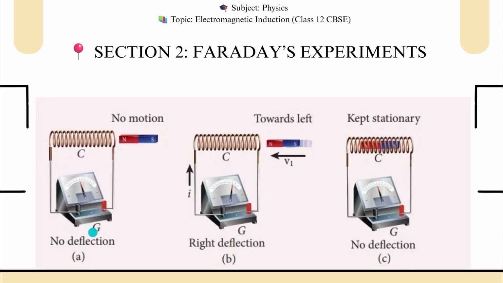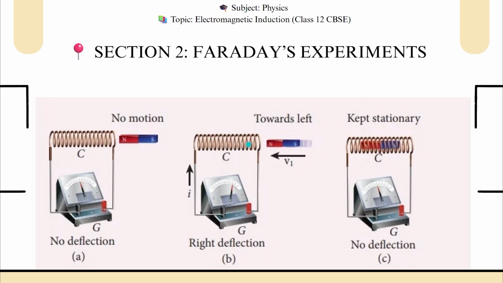So the first situation you can see there in A, no deflection in the galvanometer when there is no motion in the bar magnet. So the bar magnet is just fixed close to the coil. There will be flux associated, but the flux is not changing with this coil. That's why. And in the situation of B, there is a right deflection of this needle of galvanometer. Why? Because I just have taken this bar magnet with V speed toward the coil.